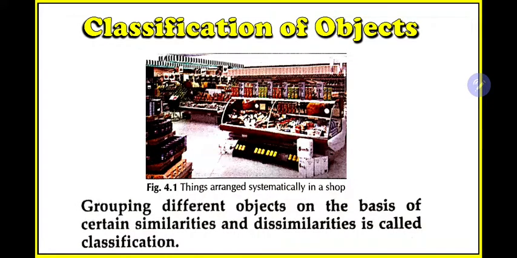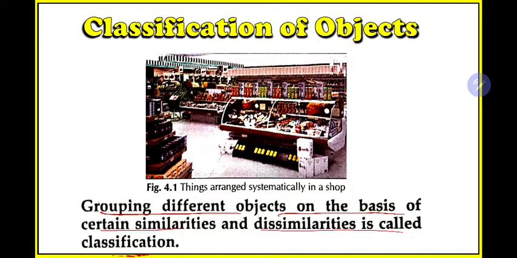So what is grouping? Grouping different objects on the basis of certain similarities and dissimilarities is called classification. So now I think it is clear to you. You group things or objects on the basis of certain similarities and dissimilarities.